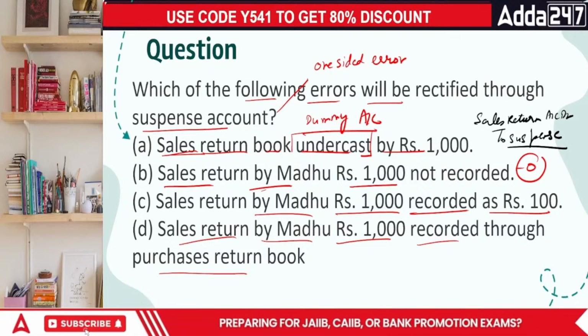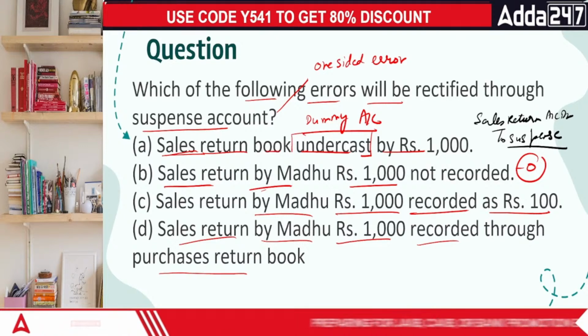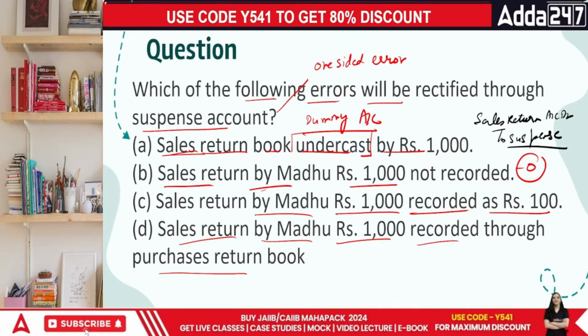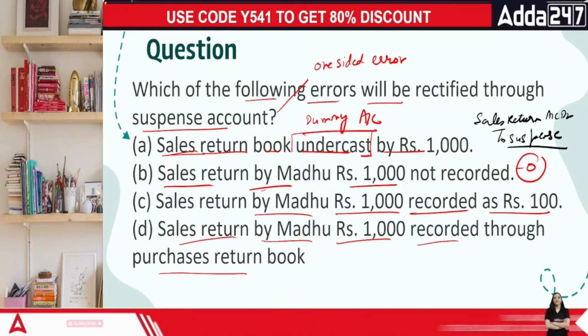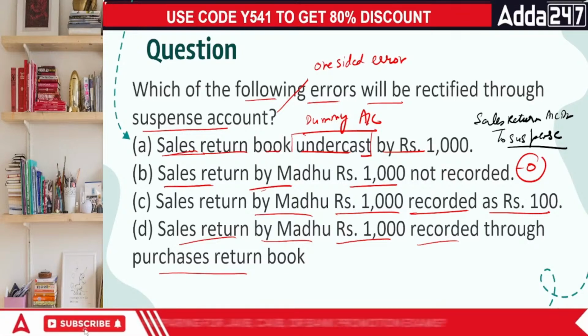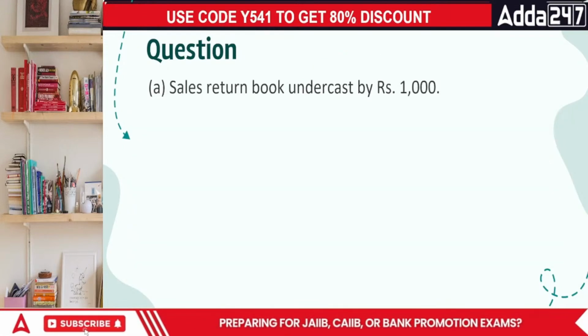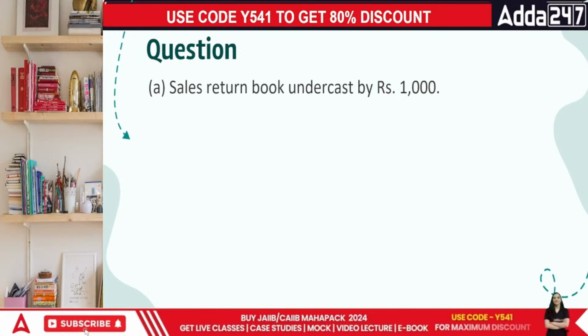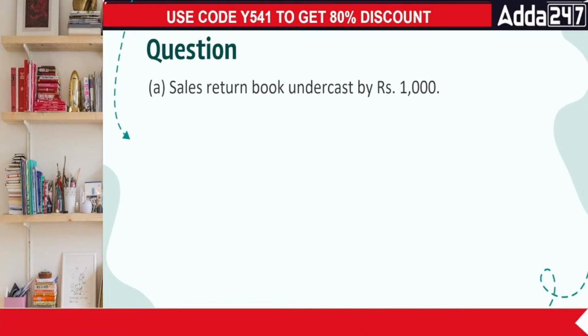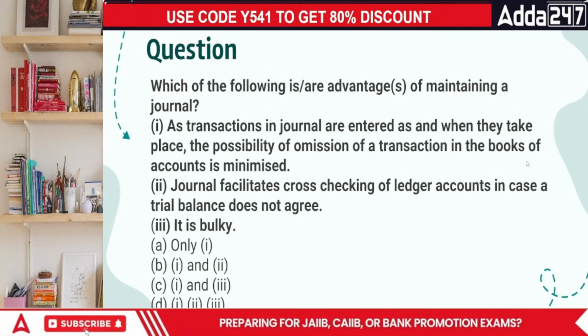Rest every other point, that is your point number B, C and D, in this case, there is a journal entry which requires adjustment, not the suspense account which requires adjustment. Okay? So answer is A, everyone. Got the idea? Now let's move on to the next point.